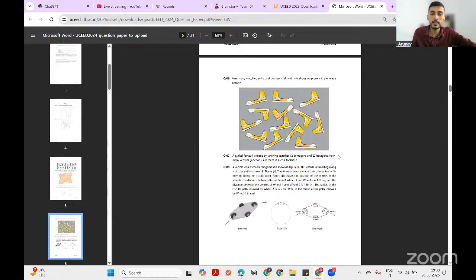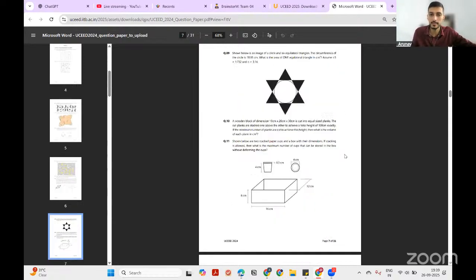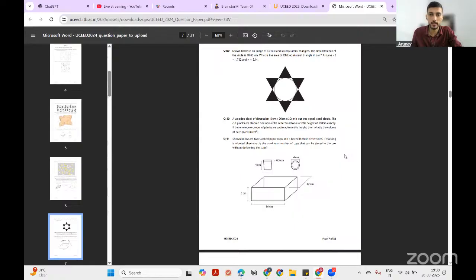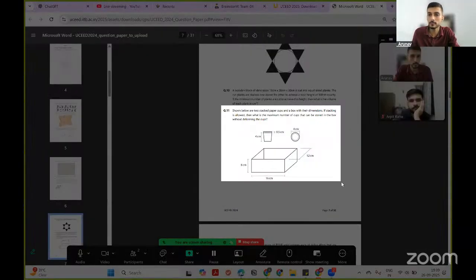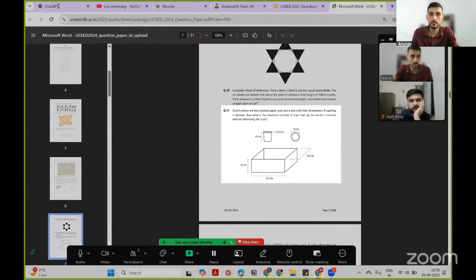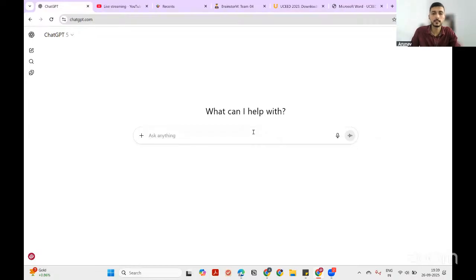So what we can do is, if you are solving a question, let's say there is this question number 11. Now AI will not be able to solve this visual puzzle. So what I can do is take a screenshot of this and put it in ChatGPT and ask simply. If I take the screenshot, I hope my screen is visible. Is my screen visible? Yes, yes, it is visible.